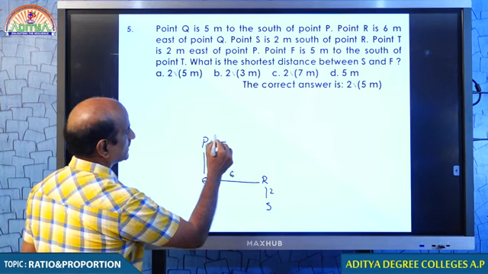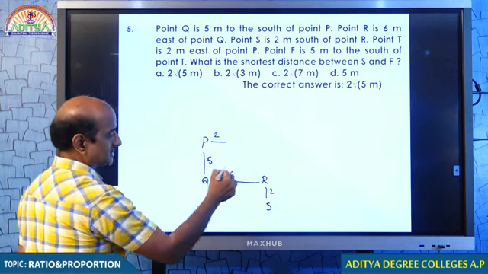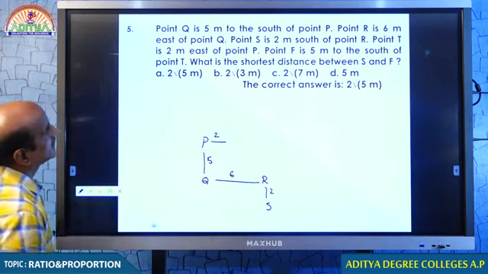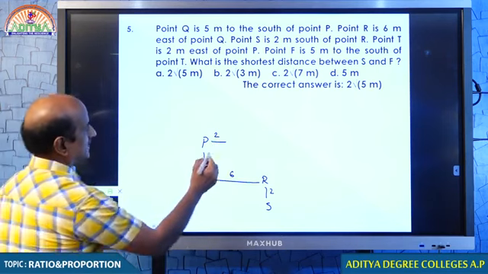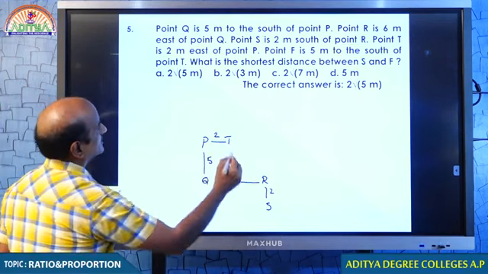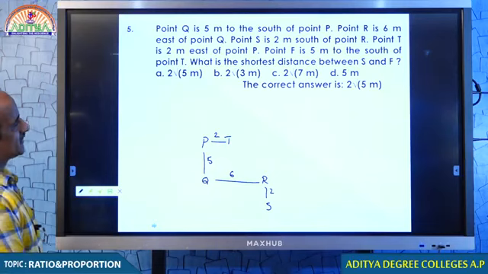Here is 2 meters. You understand, 6 and T. Point T is 2 meters east of point P.